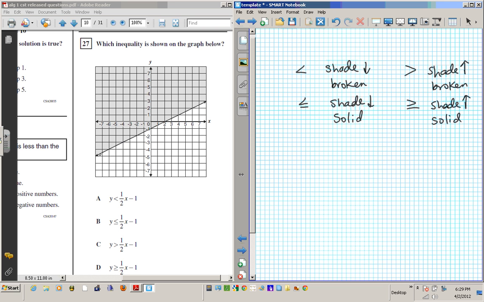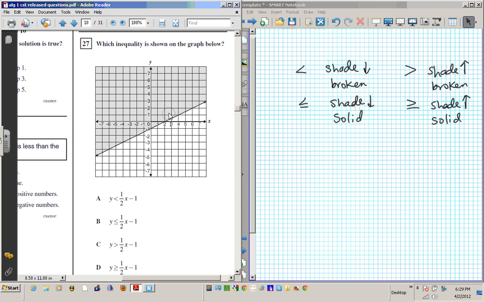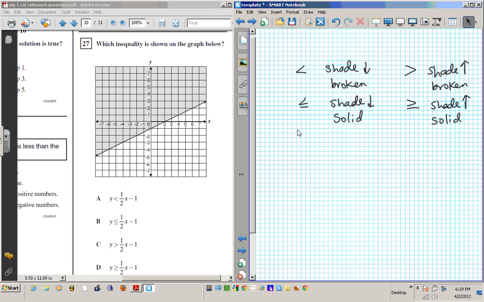The graph is shaded above. It's shaded upwards. So that basically means that it has to be greater, right? It has to be greater. So we have A. A is less than. That can't be the answer because less than means you have to shade down, and down is not shaded here. B. Is B a candidate? No, B is not a candidate because it's less than, so scrap that one.